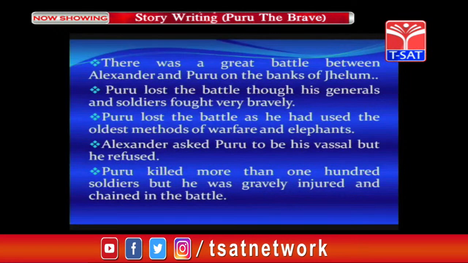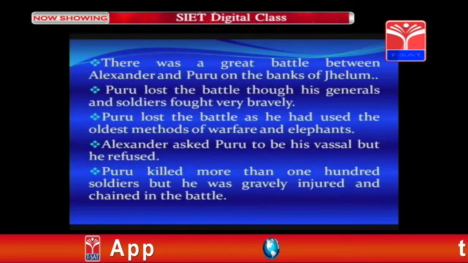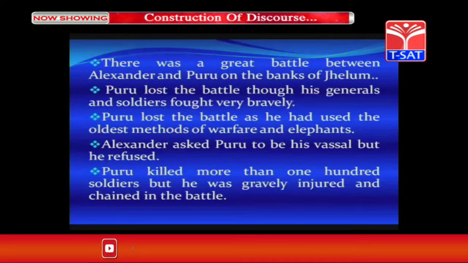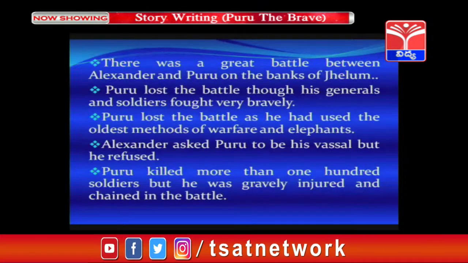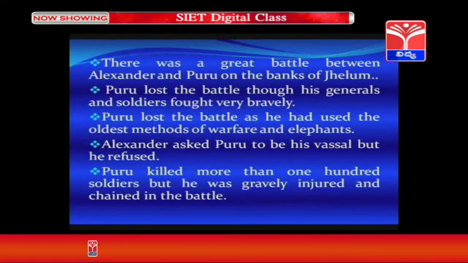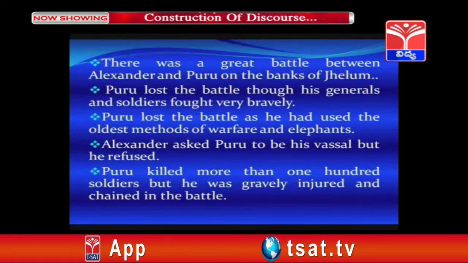There was a great battle between Alexander and PURU on the banks of the river Jhelum. PURU lost the battle, though his generals and soldiers fought very bravely. PURU lost the battle as he had used the oldest methods of warfare and elephants. Alexander asked PURU to be his vassal, but he refused. PURU killed more than 100 soldiers, but he was gravely injured and chained in the battle.